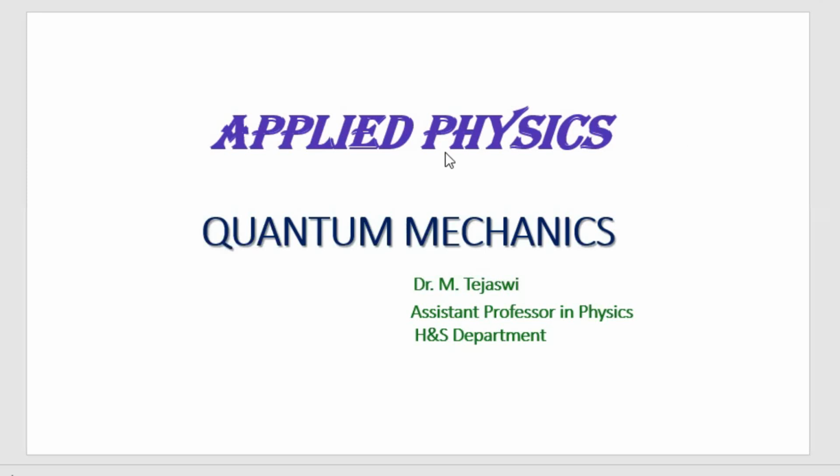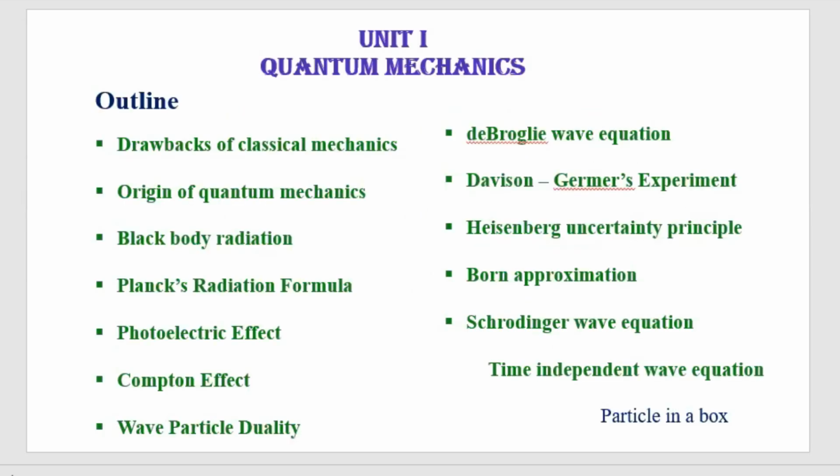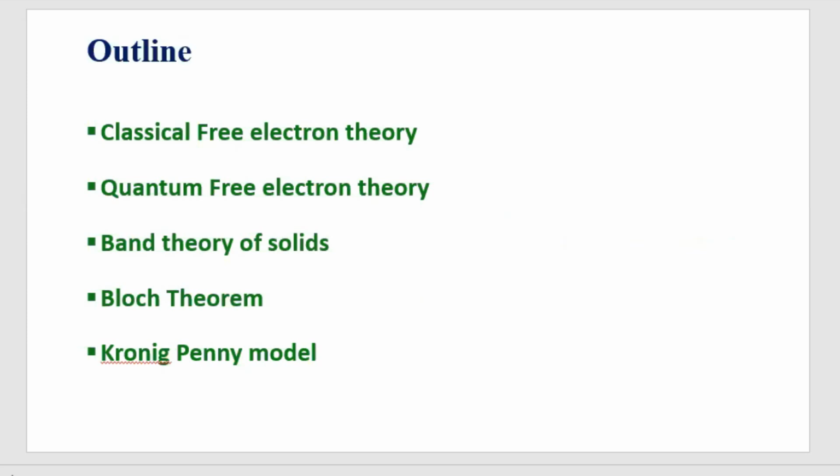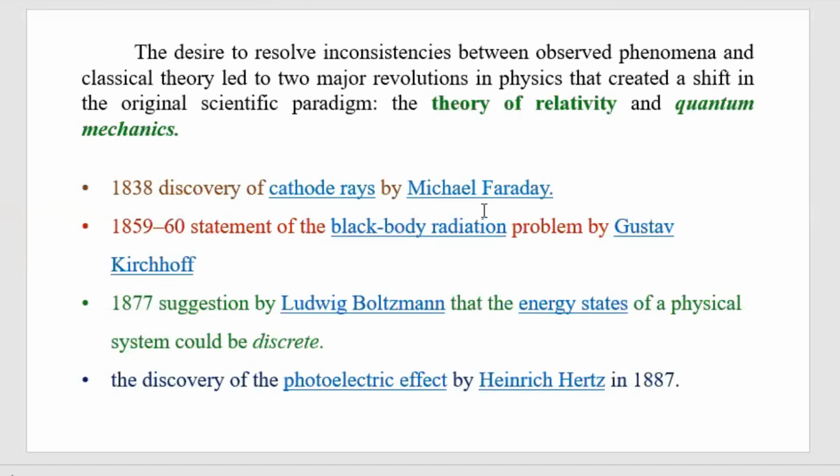Hello students, I am going to explain topics in applied physics. The first topic is quantum mechanics. In quantum mechanics, these are the topics, and free electron theory is also included in quantum mechanics. So how did quantum mechanics come into existence?